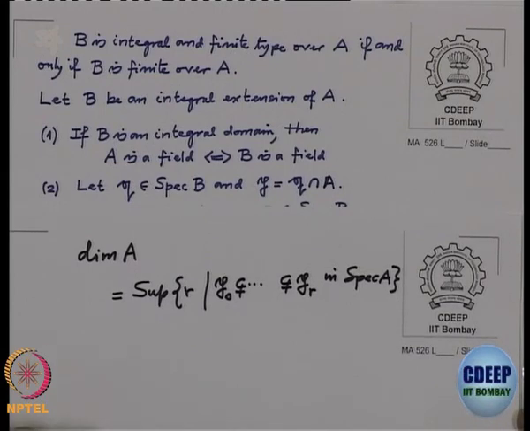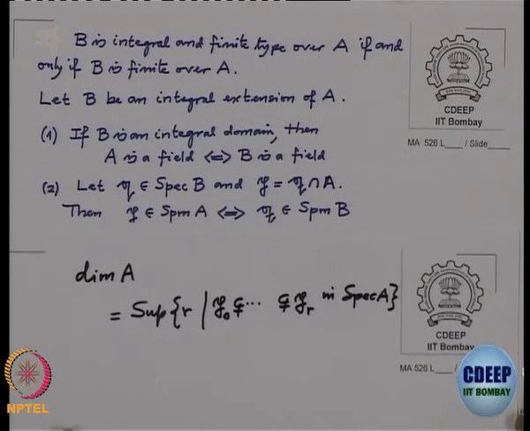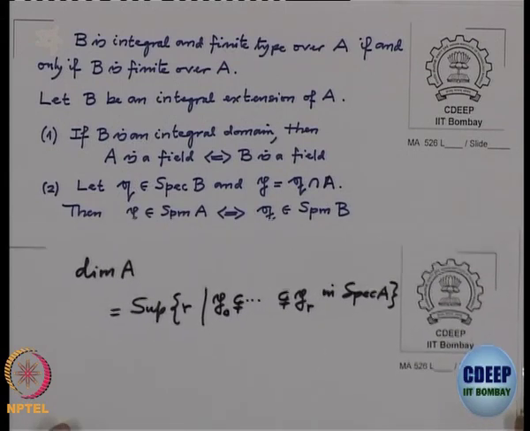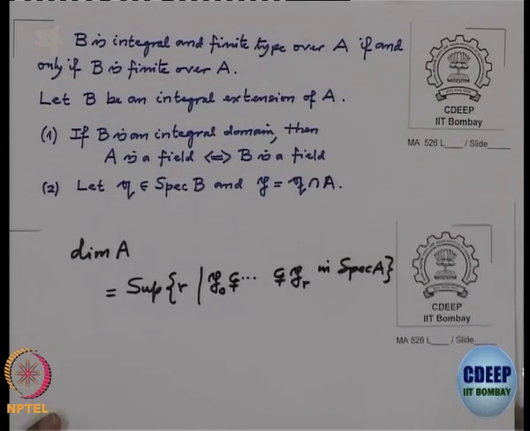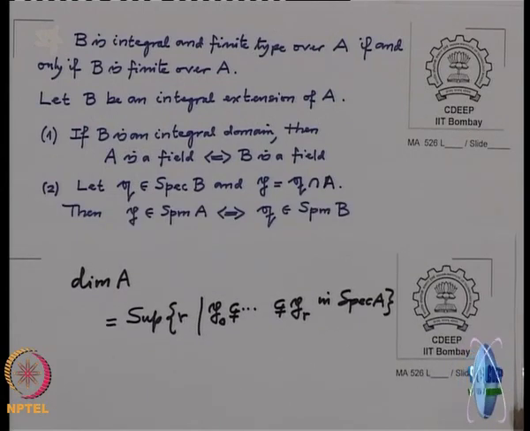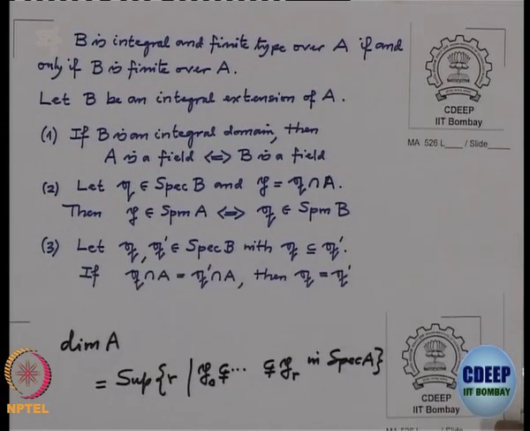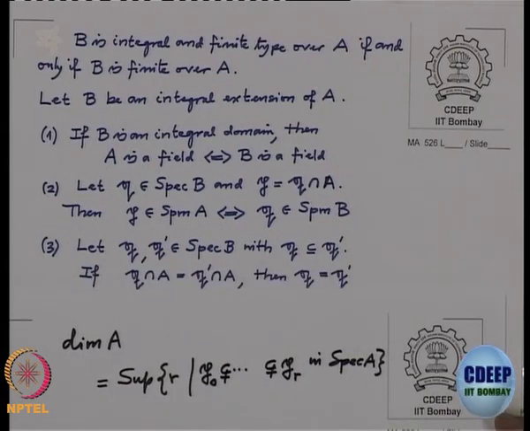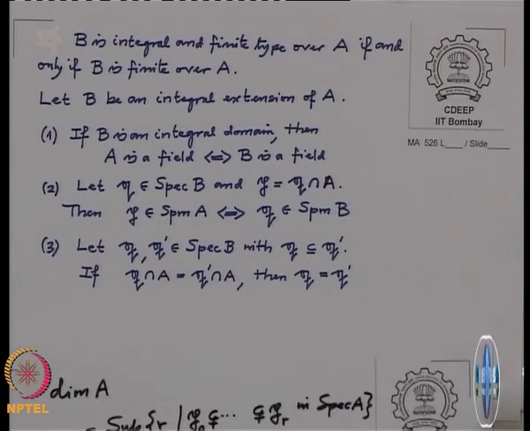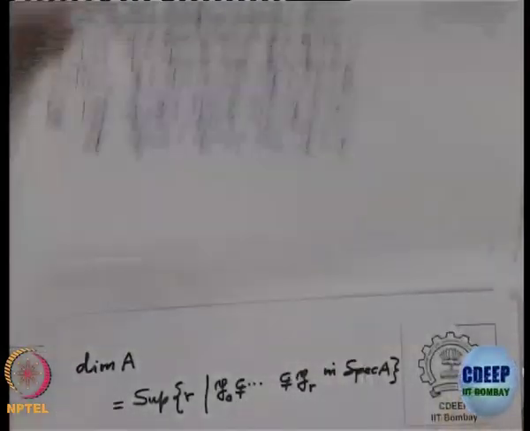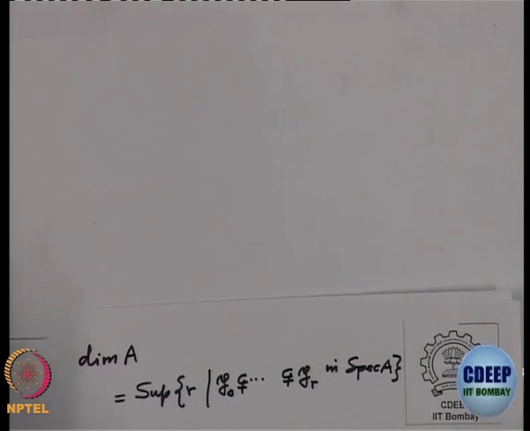Second, if I have a prime ideal Q in B, then the contraction is also prime, that is always true, but when the upper ideal is maximal, then the contraction is also maximal. If I have two primes in B, one contained in the other, and after contraction to A they are equal, then they are equal. These are very basic facts which you would have learnt in your earlier courses.